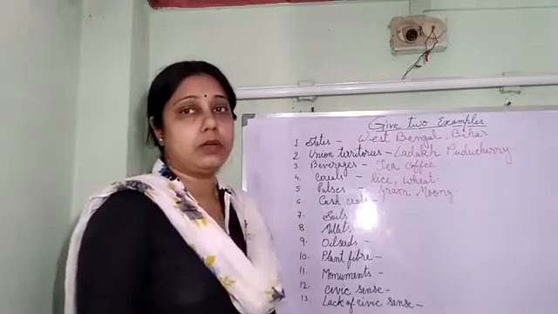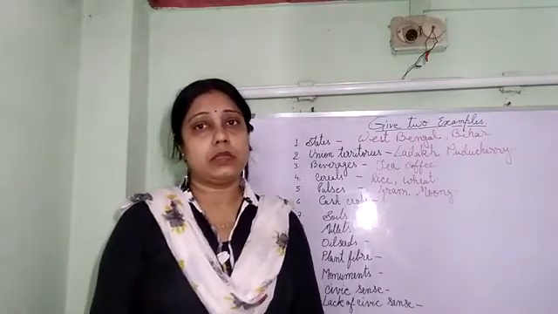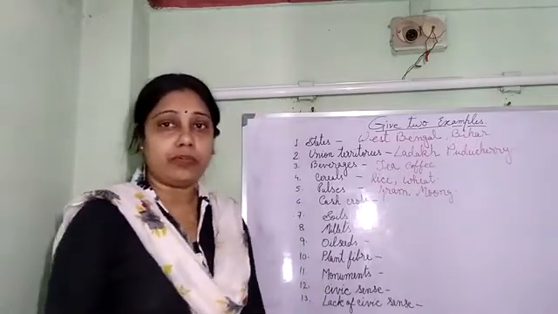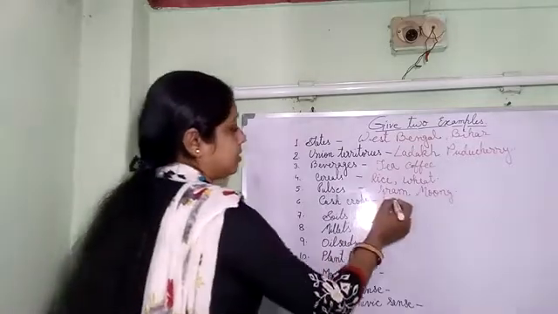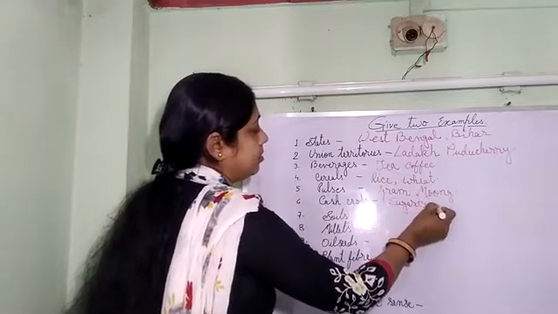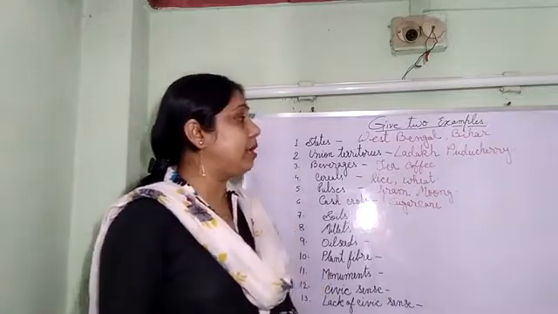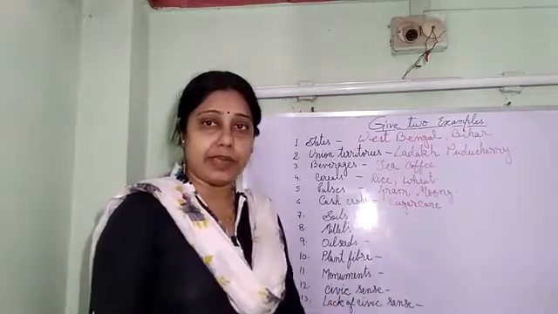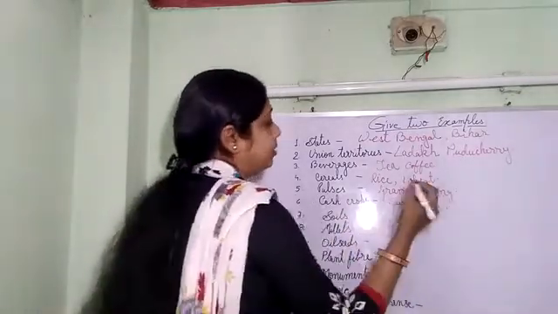Cash crops. The crops which are ready for sale in the market, they are known as cash crops. So there are varieties of cash crops like sugarcane, tea, coffee, oil seeds. These all come under the head cash crops. So let us write down sugarcane. From sugarcane we are getting sugar. Please hear the videos nicely because along with these questions I am discussing more questions which may be included in your Viva exam. So cash crop, sugarcane, and we can write down cotton.